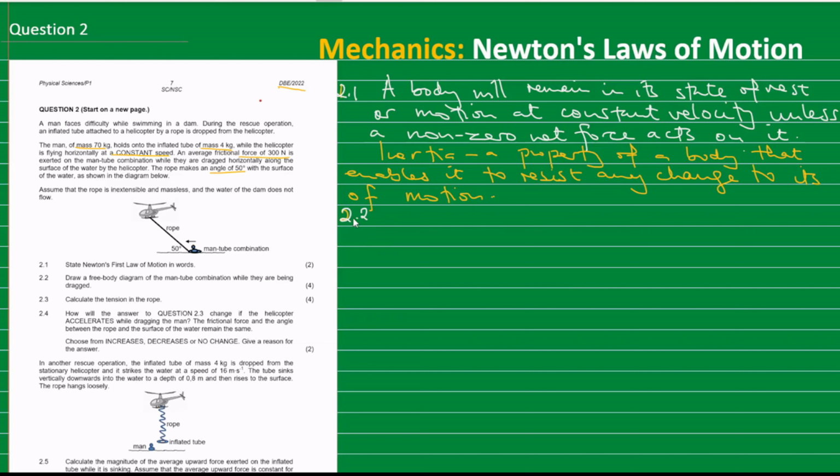Coming to question 2.2. Question 2.2 is asking us to draw a free body diagram of the man-tube combination when they are being dragged. Okay, a free body diagram is simply a diagram that is showing all the forces that are acting on an object.